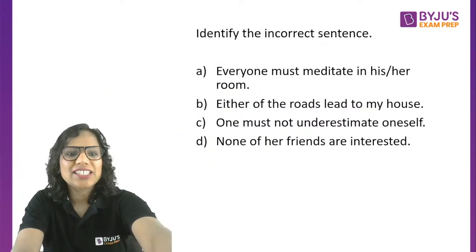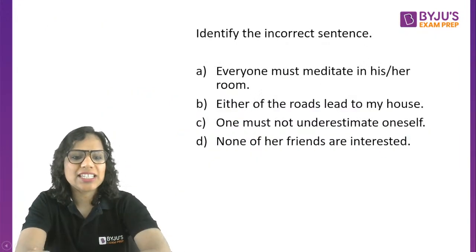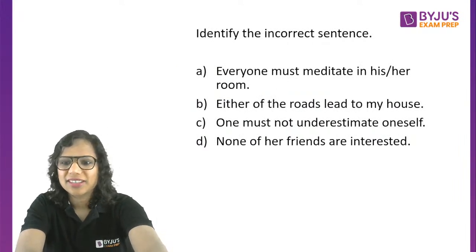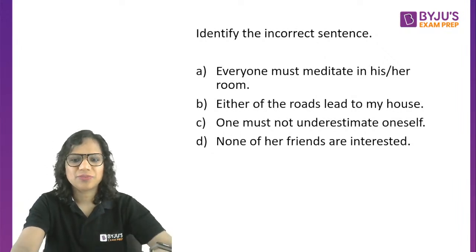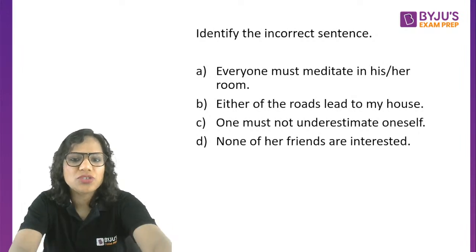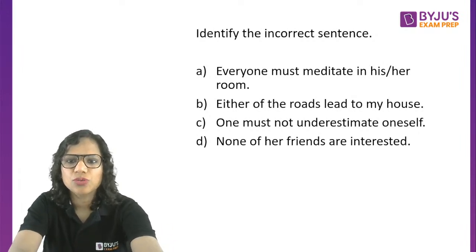Okay, next question. Identify the incorrect sentence here. Yes, identify the incorrect sentence. Hello, Sandhya, Dipali. Let's see who answers the fastest here. No, Dipali, this is the second question that we are on. So you can just look at the first question later on. Hello, Abhinav.